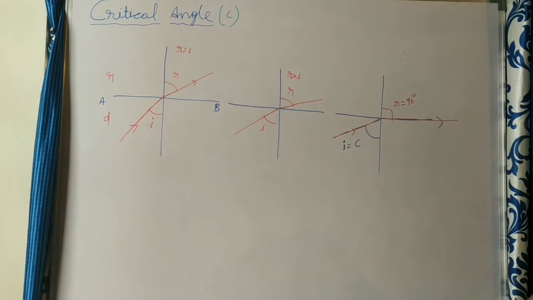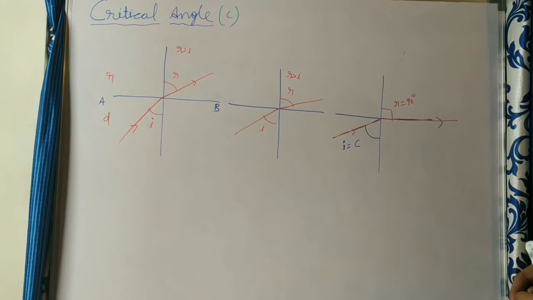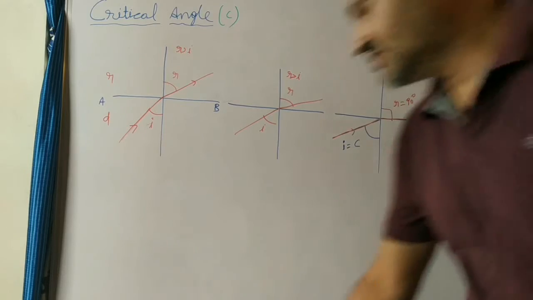This angle of incidence is what they call the critical angle. What is the critical angle? It is the particular angle of incidence at which, when a light ray goes from a denser medium to a rarer medium, the refracted ray makes 90 degrees with the normal. That is, the refraction angle is 90 degrees. Otherwise, it is the angle of incidence at which the refracted ray grazes the interface of the two mediums. That's what you call the critical angle. So here, for example, you can see what the relation is.